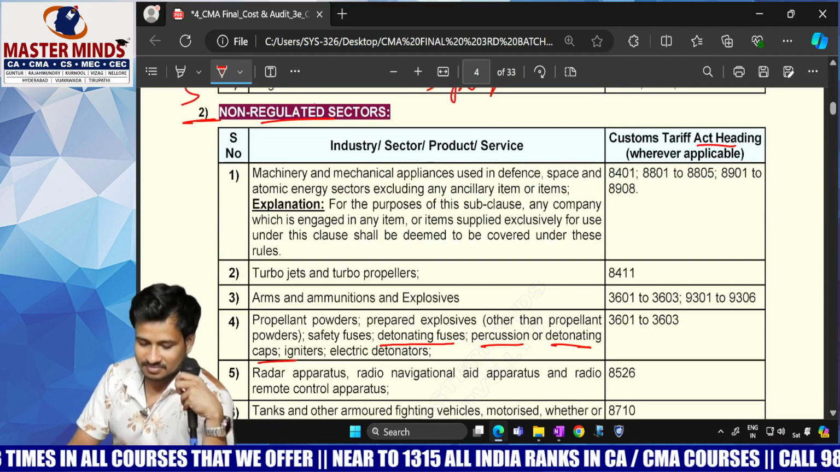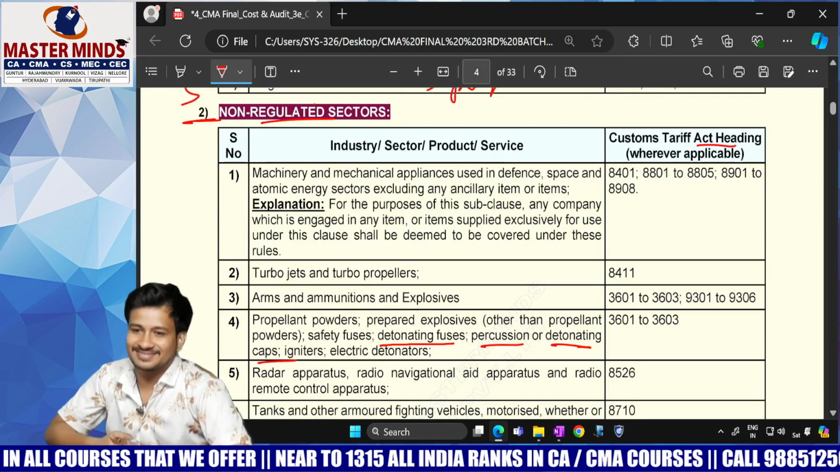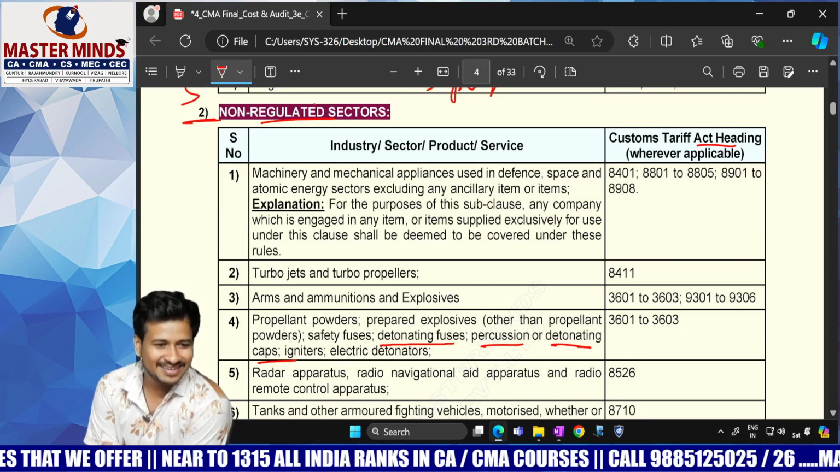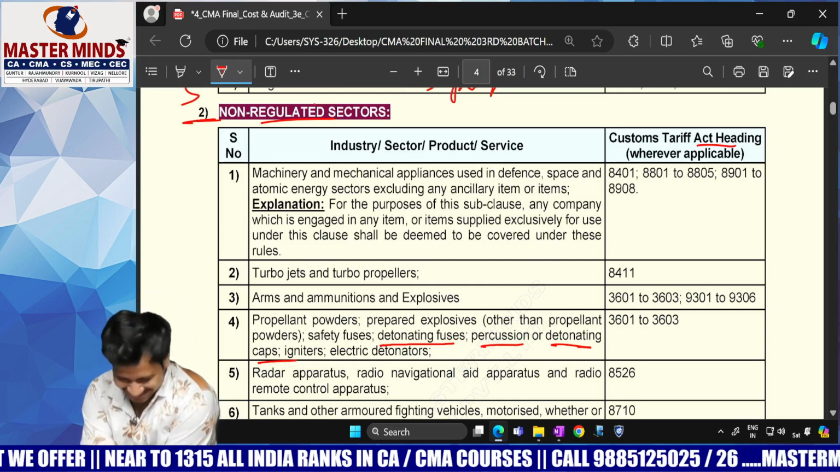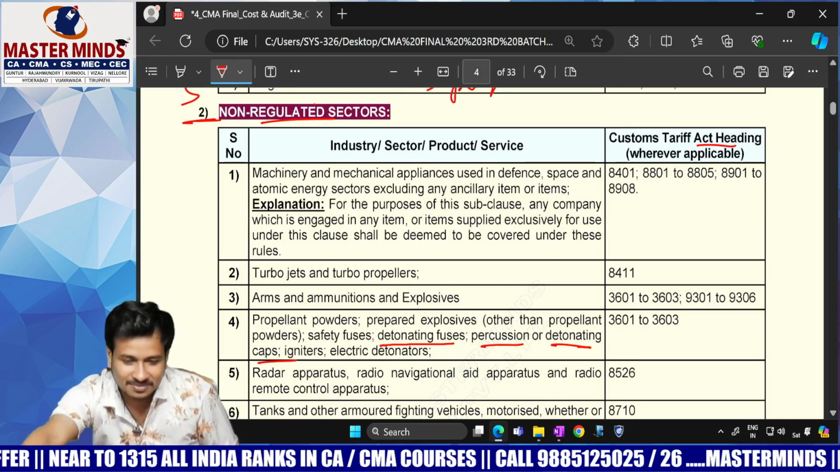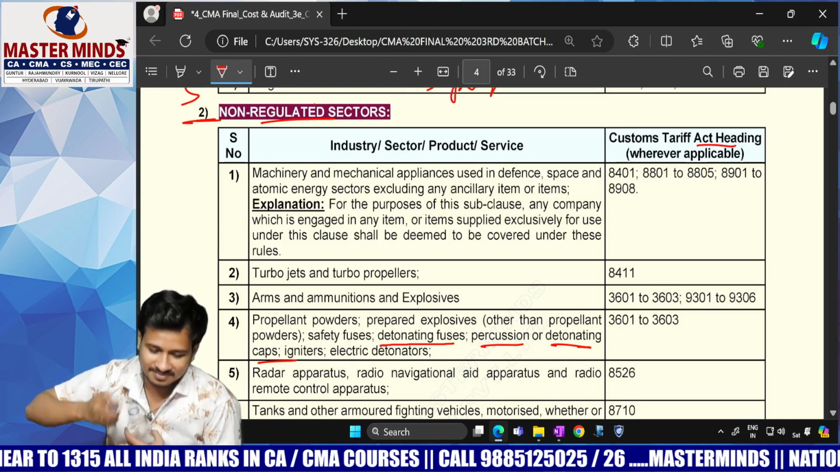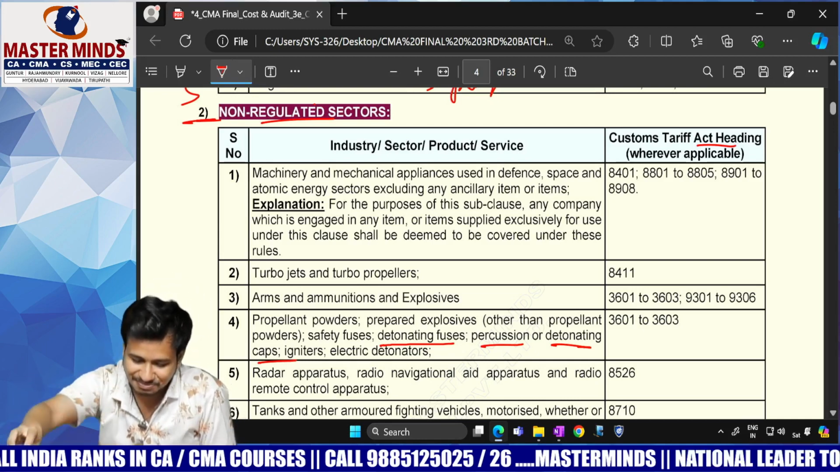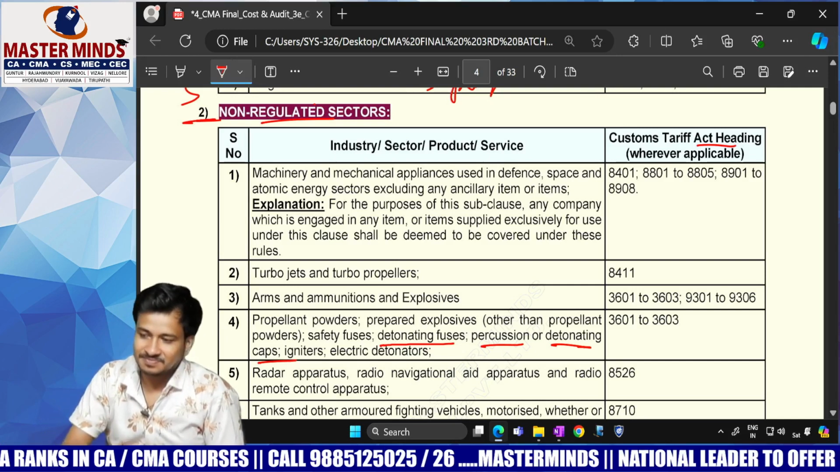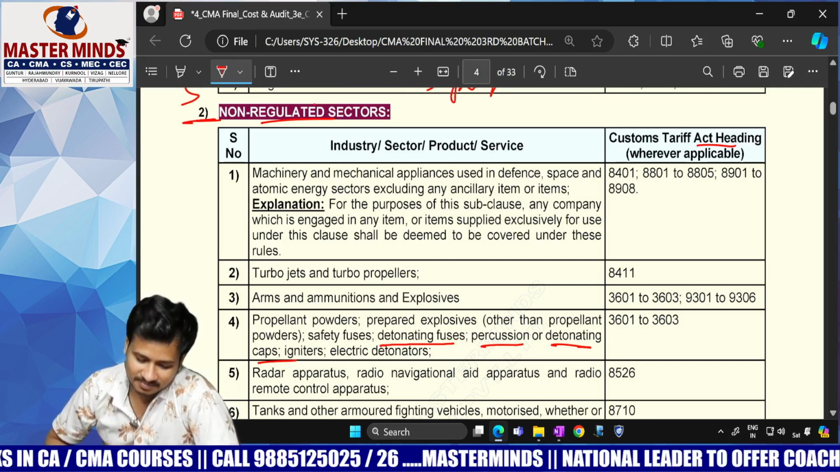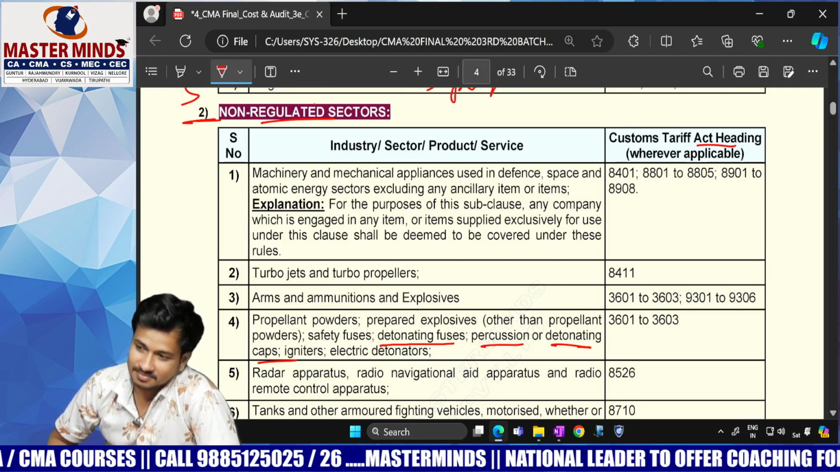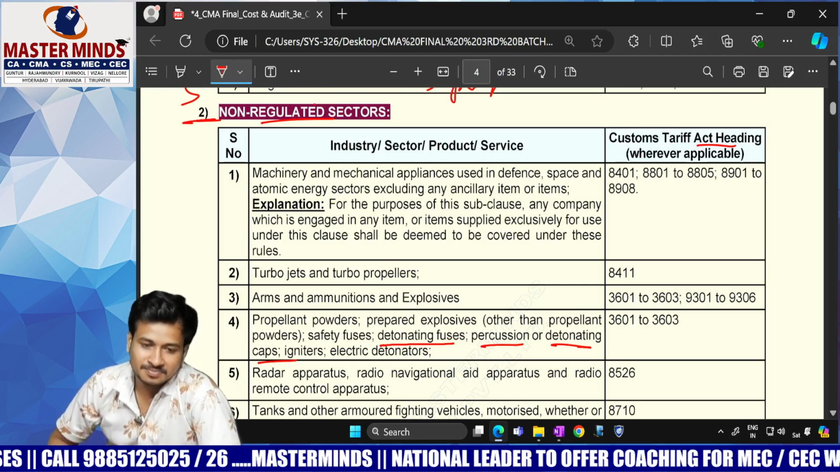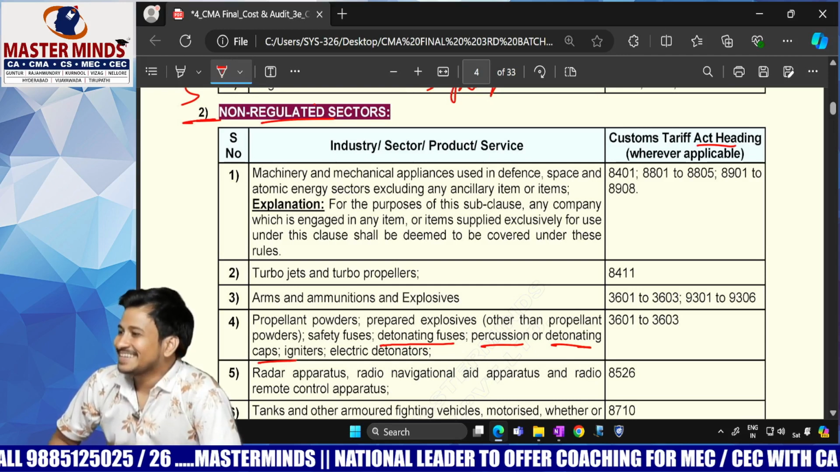Non-regulated sectors. Machinery and mechanical appliances used in defense, space, and atomic energy sectors, excluding any ancillary items. Explanation: for the purpose of this subclause, any company which is engaged in any item or items supplied exclusively for use under this clause shall be deemed to be covered under these rules.